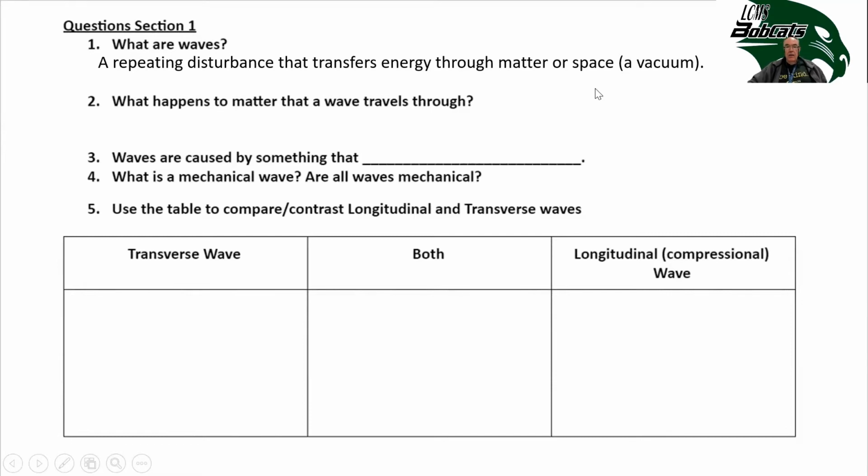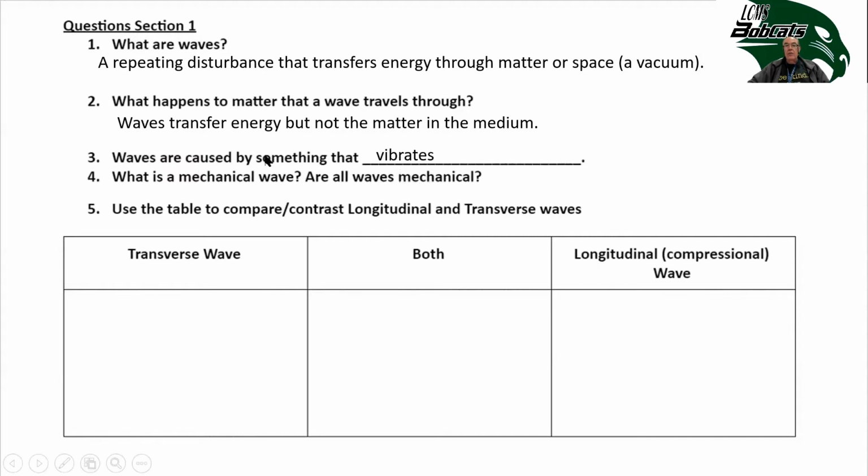What happens to the matter that a wave travels through? Well, the wave transfers energy, but not the matter in the medium. Remember, we had two examples of the red particle going up and down, but it didn't actually move along with the wave. And in the compression wave, the particle was moving back and forth parallel to the direction of the wave, but it didn't actually move along. And we said a sound wave is a compressional wave. When you're listening to music or the television or somebody speak, you don't feel the wind of the sound wave go by you.